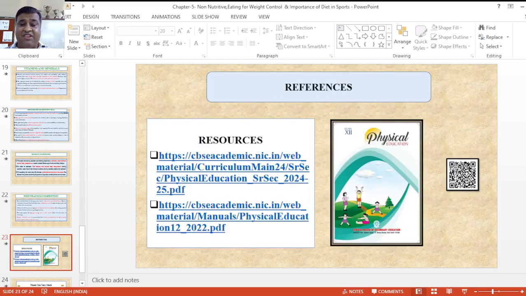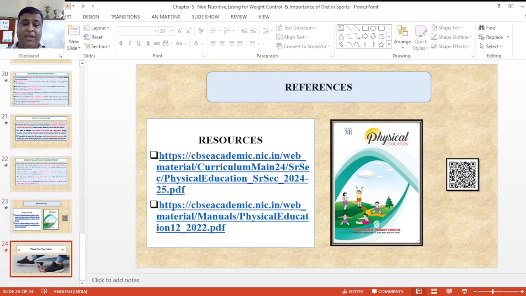Now this content was taken from the curriculum 2024, and the content which I have taken in physical education is present and easily available on the CBSE site in the academic section. Thank you.